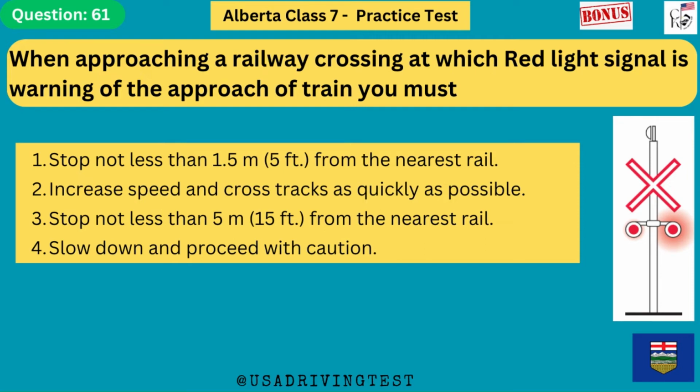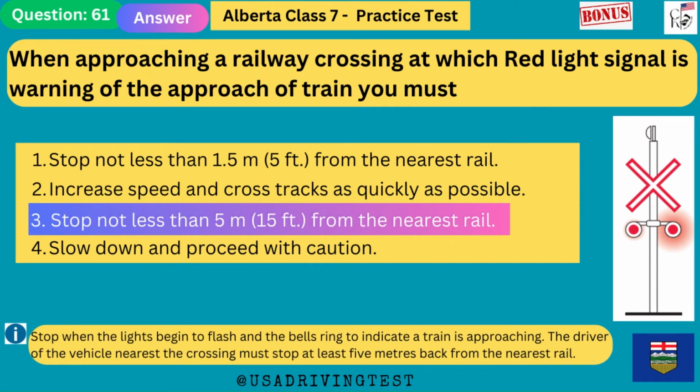When approaching a railway crossing at which a red light signal is warning of the approach of a train, you must 1. Stop not less than 1.5 meters, 5 feet, from the nearest rail. 2. Increase speed and cross tracks as quickly as possible. 3. Stop not less than 5 meters, 15 feet, from the nearest rail. 4. Slow down and proceed with caution. The answer is 3. Stop not less than 5 meters, 15 feet, from the nearest rail. Stop when the lights begin to flash and the bells ring to indicate a train is approaching. The driver of the vehicle nearest the crossing must stop at least 5 meters back from the nearest rail.